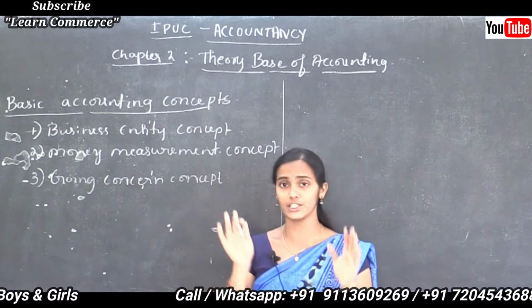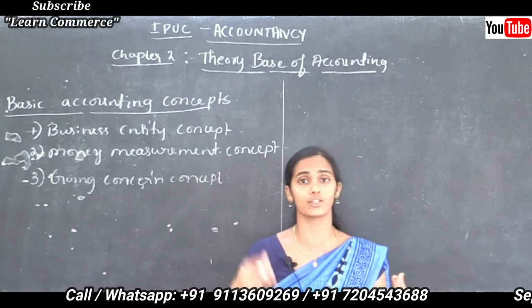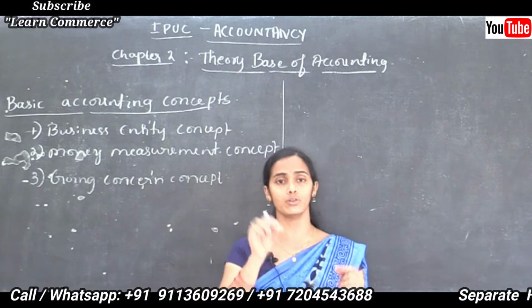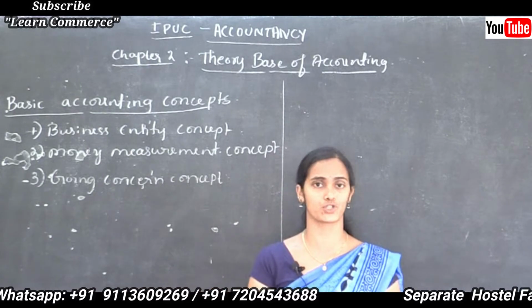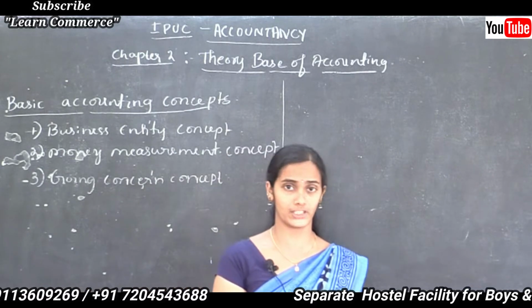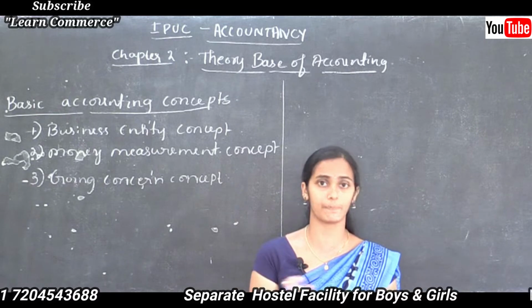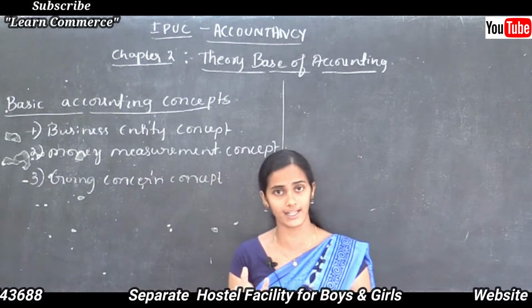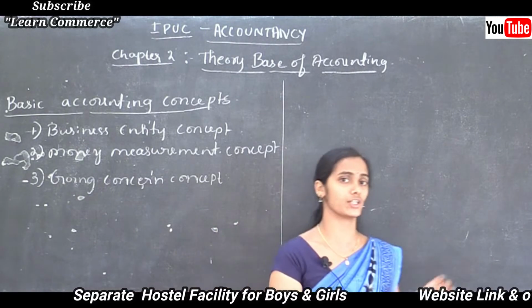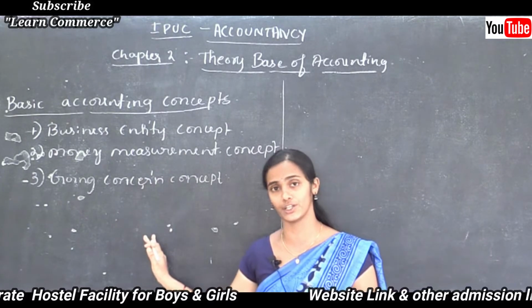So we need to study those concepts to record the transactions in the books of accounts. Each accounting concept has its own features. Based on that, it contains some principles, basic assumptions and ideas on how to record the transaction in the books of accounts. That is the main summary of these basic accounting concepts.